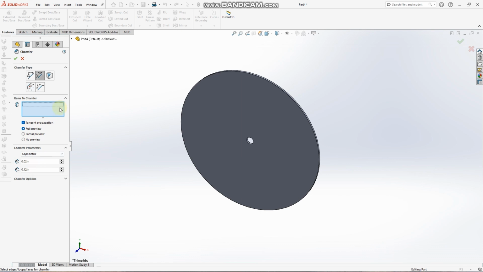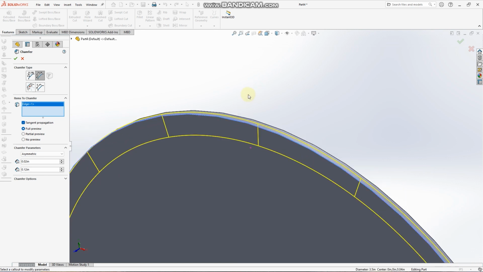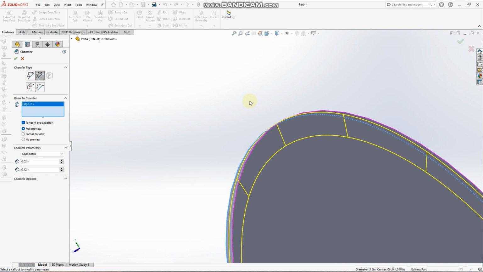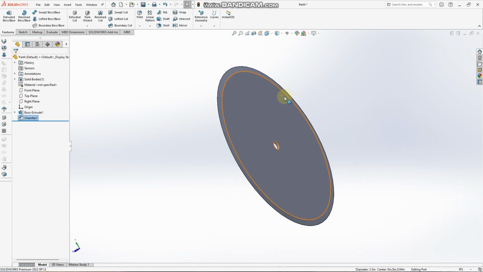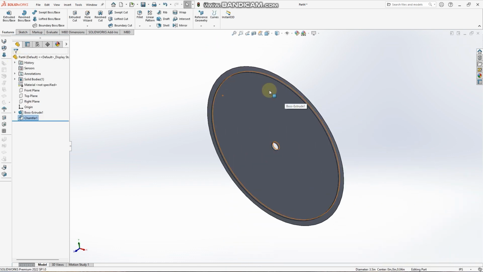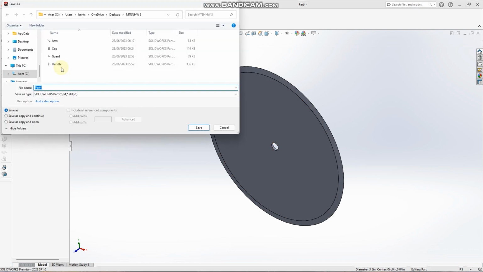Click on items to chamfer. Then we zoom in. Click on this edge. Rotate the shape. Then we click on this edge. Then we click the tick. Then save our part as blade.